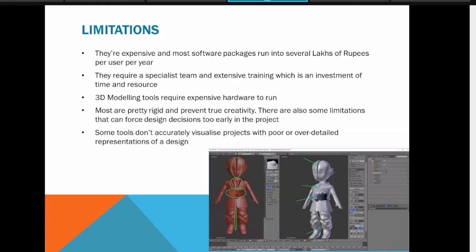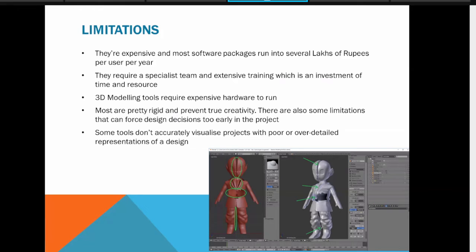One advantage of Unity: even our college has purchased a Unity license, and Unity gives you the scripting facility also. So the basic model you can create in Unity, and then if you want to extend the functionality, of course you can use C sharp, the scripting language. If you want to implement some AI algorithm, of course you can take the help of that scripting language and develop your own model also.